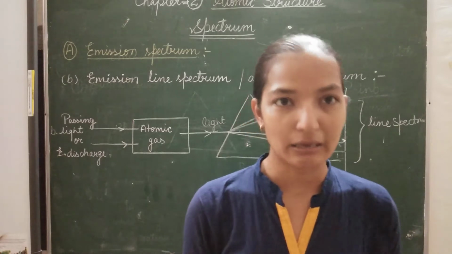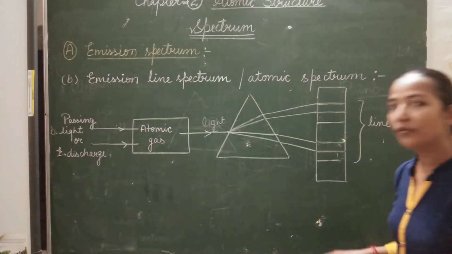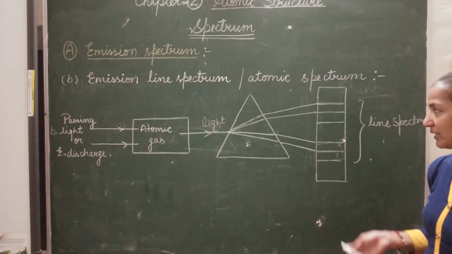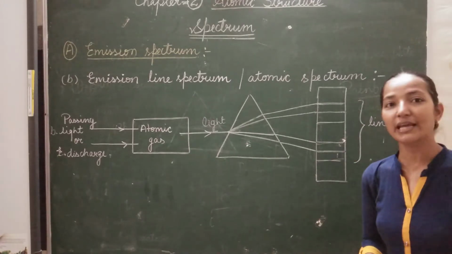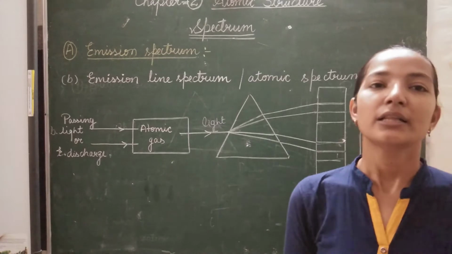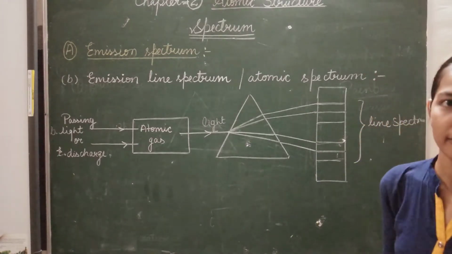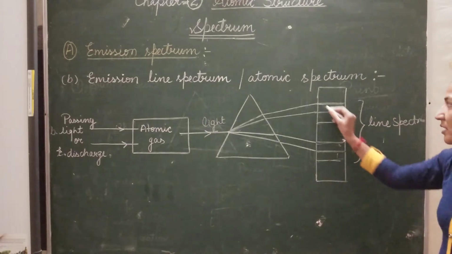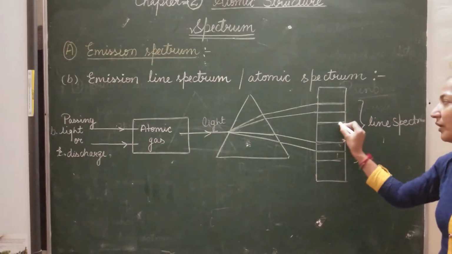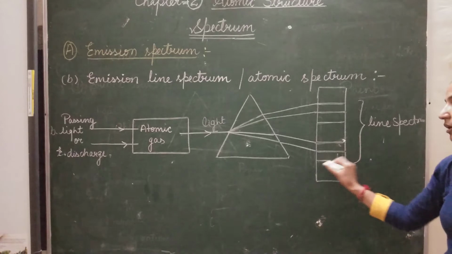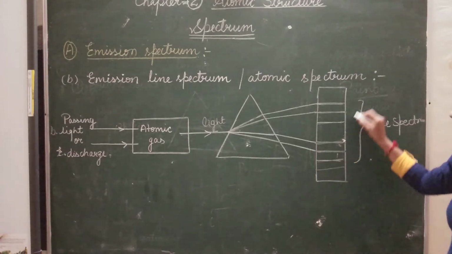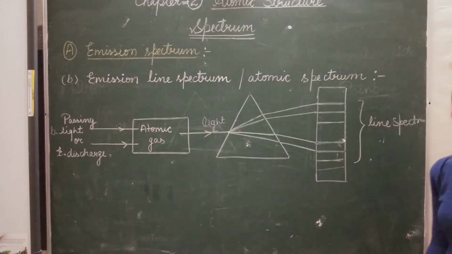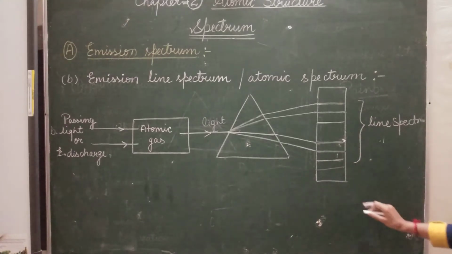Wherever the light is absent, that space is called dark space, or we just say that wherever the light is absent, that space is black. So black is not a color, actually it is a dark space. These several lines of different color components are obtained over the screen, and this is called a line spectrum, in which all the lines are separated by dark spaces.